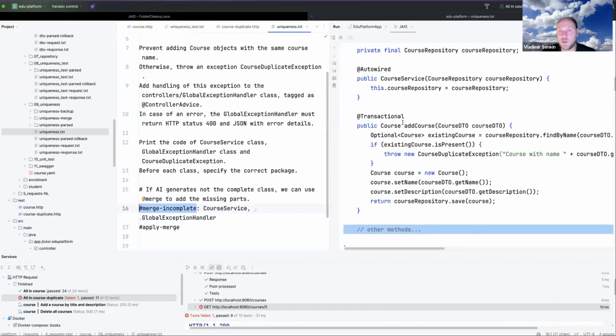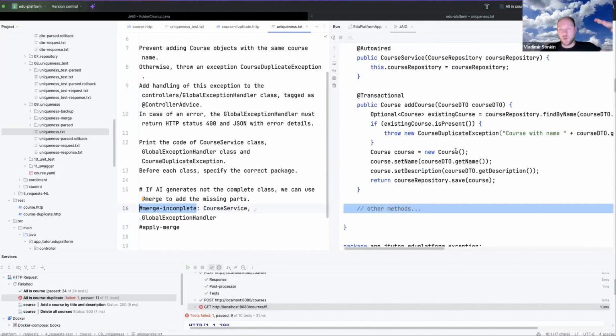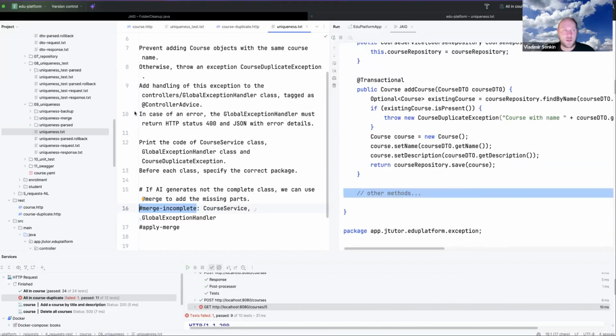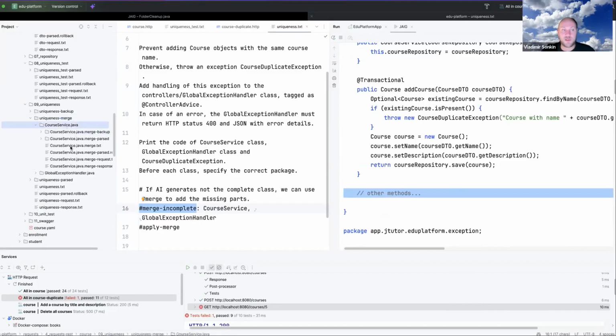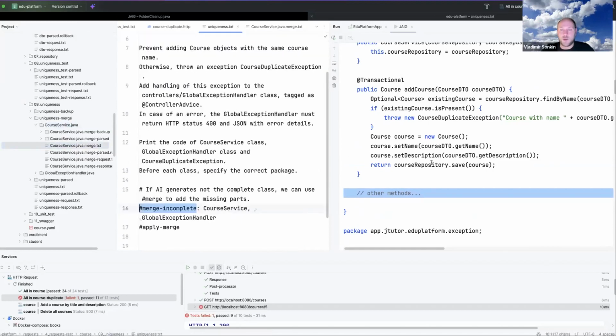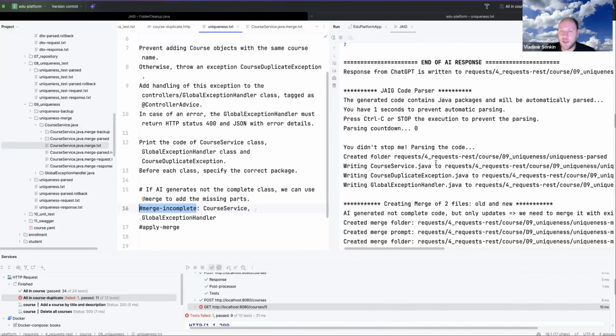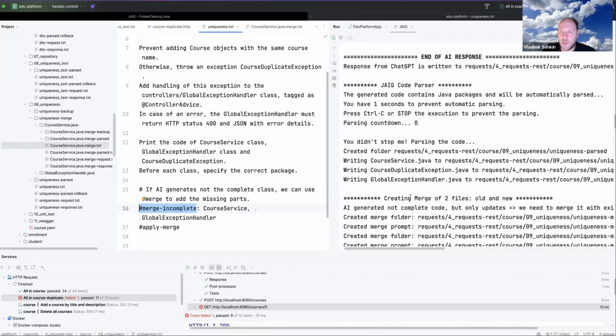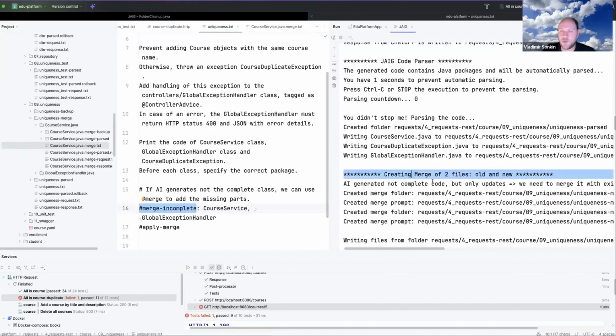What it is doing is taking this incomplete code and merging it with existing code with another merge request. So this merge request is already executed. This is the merge request. You can see after execution, it creates a merge of two files, old and new.